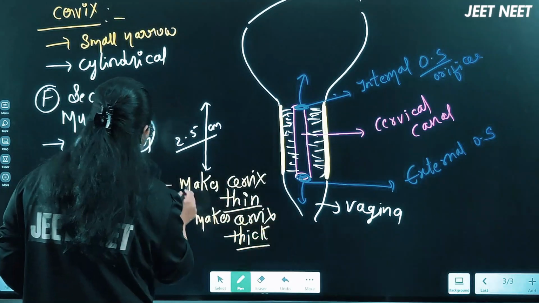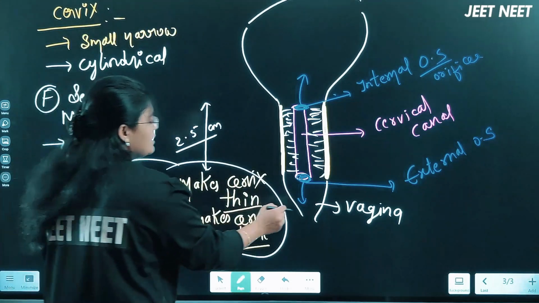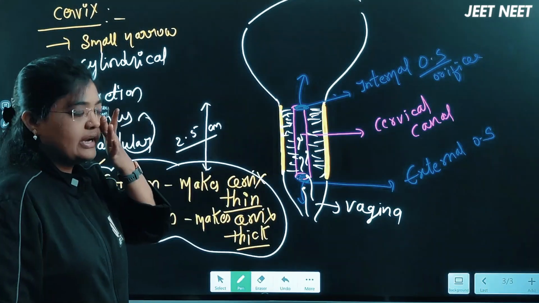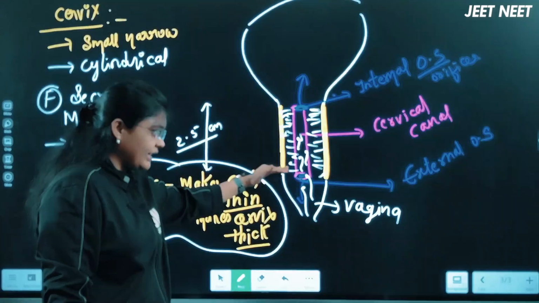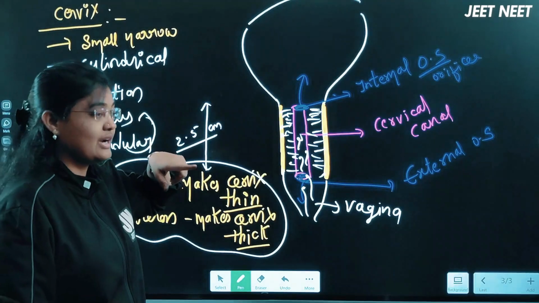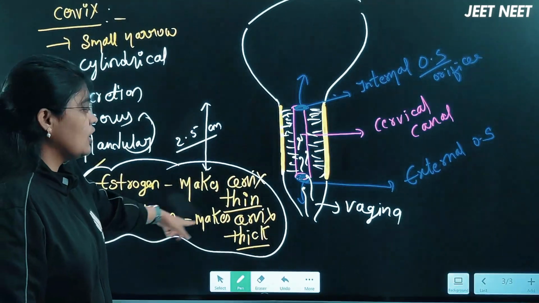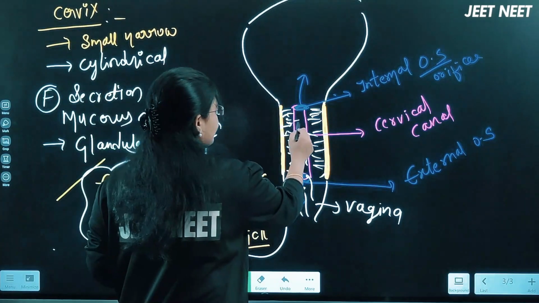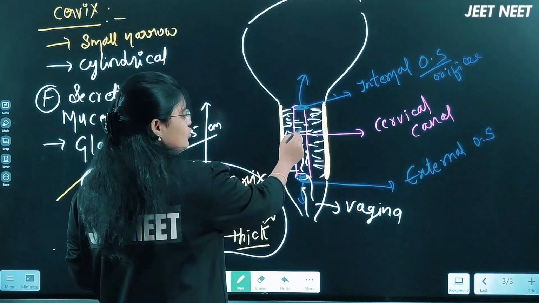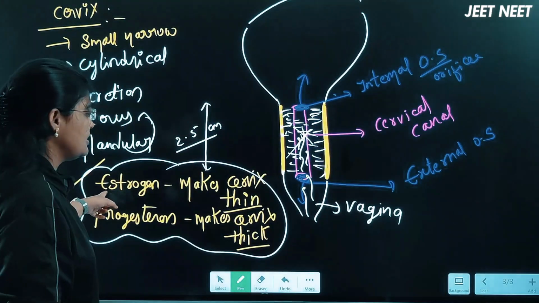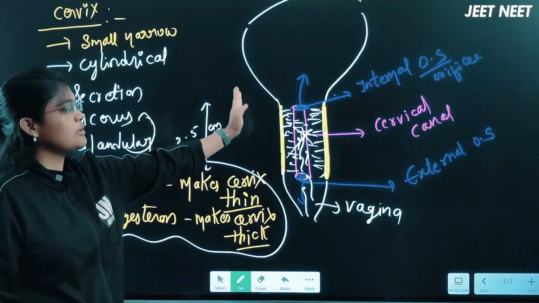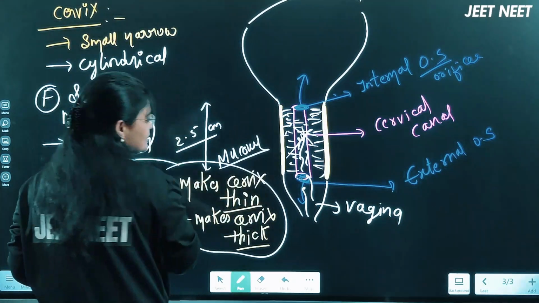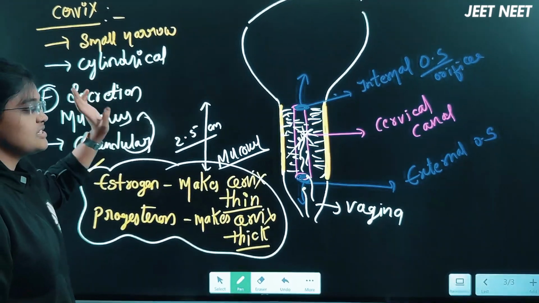Clear this point? Why does it become thick and why does it become thin? Because of the insemination, when it happens, the movement of the sperm matters. In reproductive health we'll discuss one line: progesterone or the IUDs make a hostile environment for the sperm. If the mucus becomes very thick because of progesterone, then the sperm movement will not be able to happen. If estrogen is secreting, the cervix will become very thin and the sperm movement will easily happen. This is because of the mucus secretions. Clear these points, right? Every point of the cervix region we completed now.